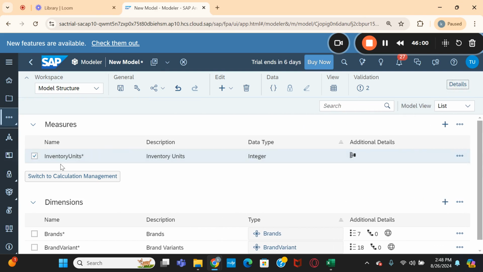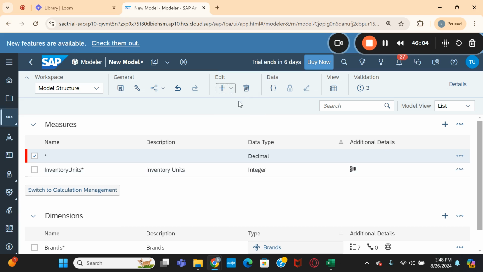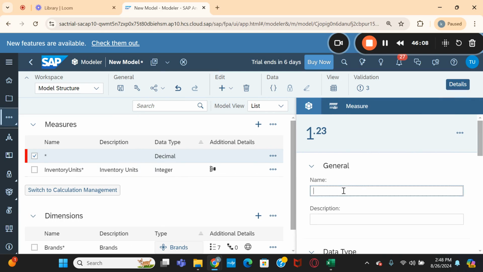Once I add this measure, let me add one more measure that we also require, and this is sold units. So I maintained sold units here.